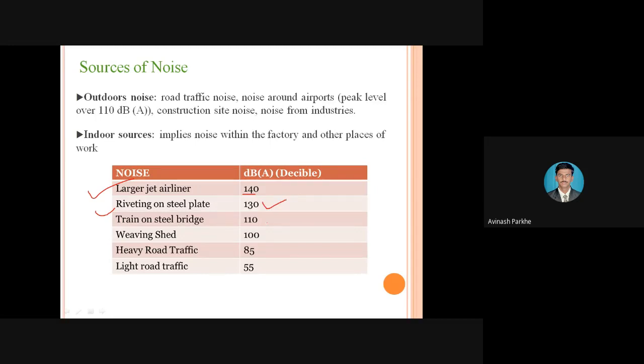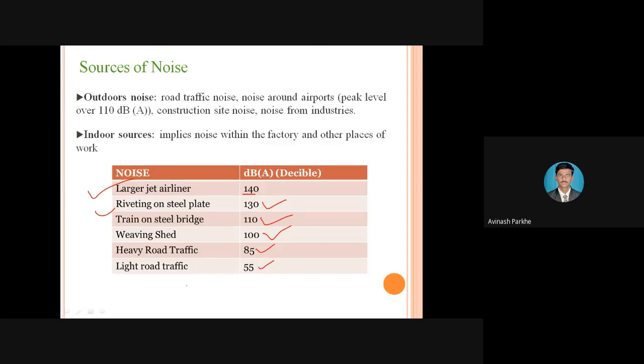Then a train on a steel bridge is 110. Then weaving shed 100. Heavy road traffic 85 decibel. Light road traffic 55 decibel. So these are the different levels generated from the different types of sources.